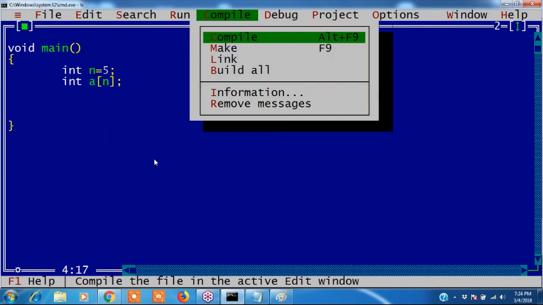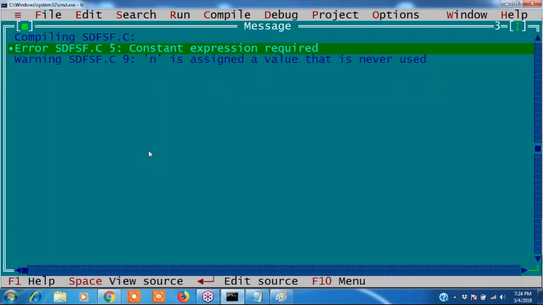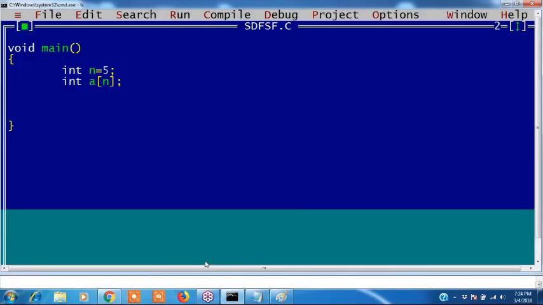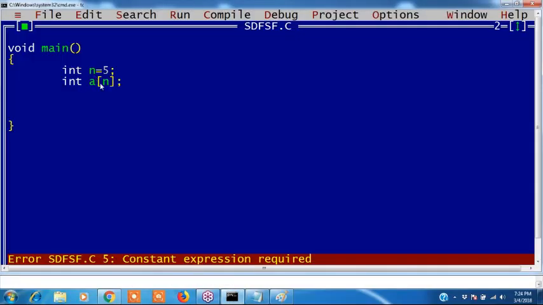See, compile now. One error: constant expression required. Variable expressions are not allowed. Are you following? It is showing error as constant expression required. But what I declared here in the array, I declared as a variable expression. N is a variable. Variable expressions are not allowed.